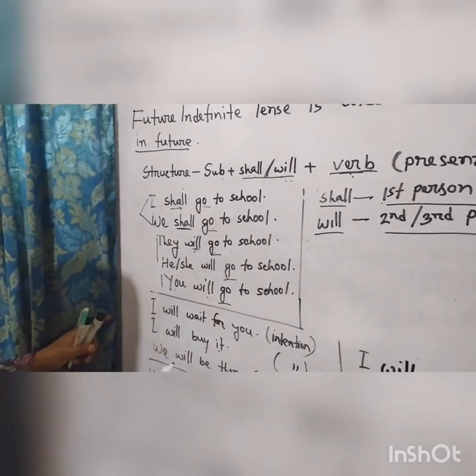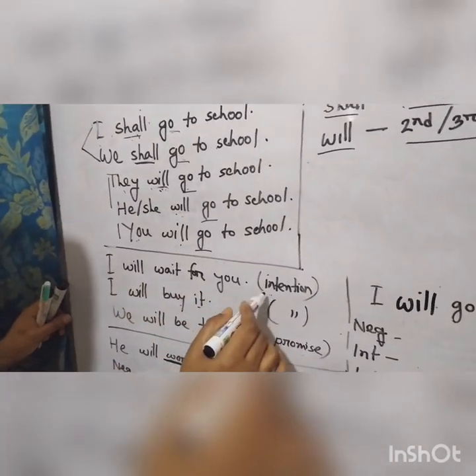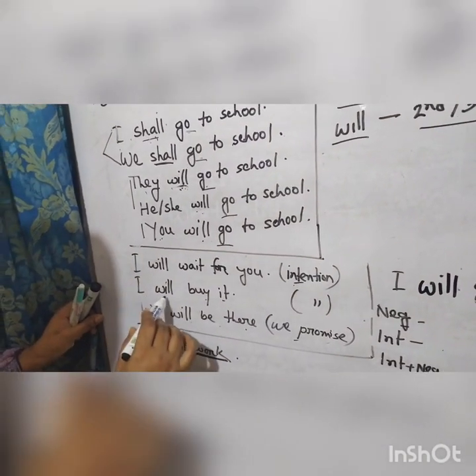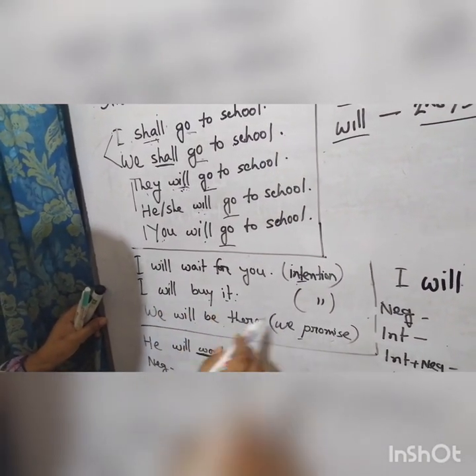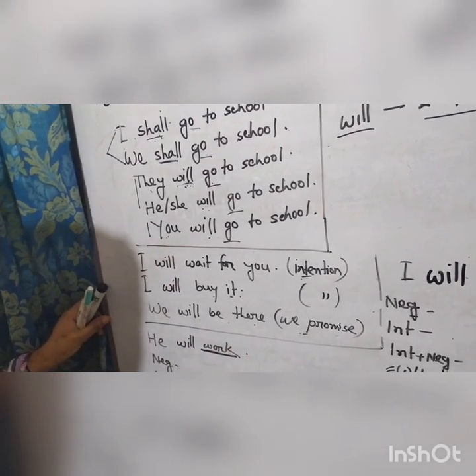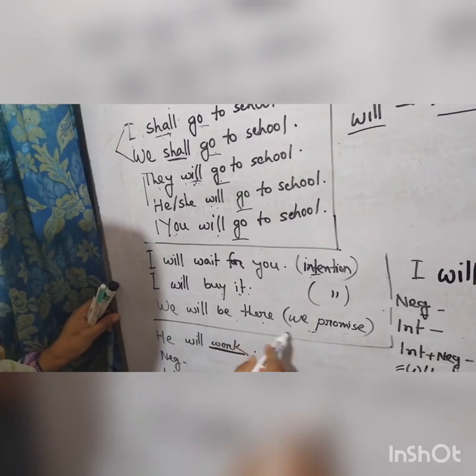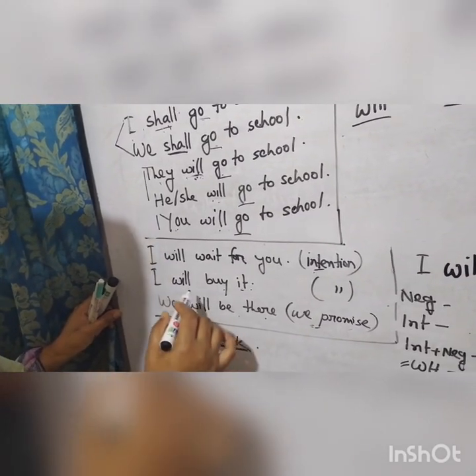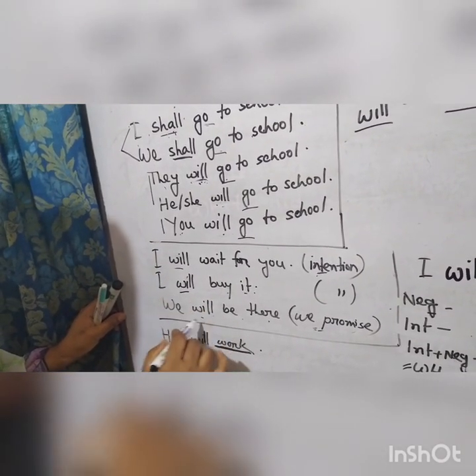So look at the sentences. I will wait for you. It's intention, my intention. I will buy it. It's also intention. We will be there. We promise that we definitely will be there. It's promise. So we can also change shall and will in this way.